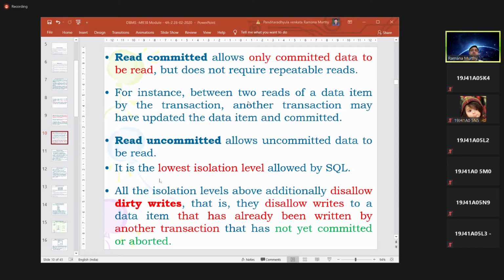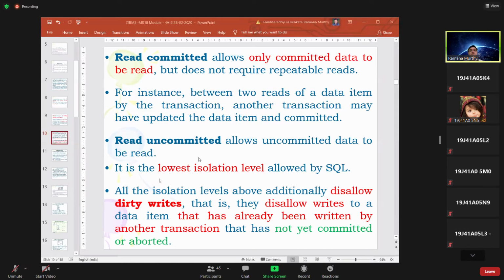Third category, read uncommitted. It is neither repeated reads nor only committed. Sometimes you can allow uncommitted data also. But be careful: in repeated reads you are not allowing others to modify, but here you may read uncommitted data.